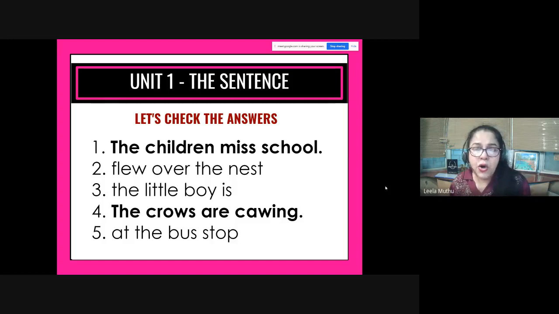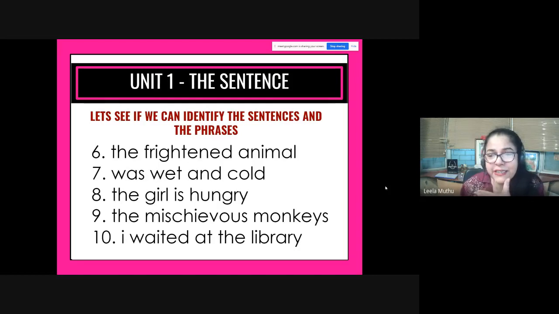The crows are cawing. Like I said, this is a complete sentence, and if you guessed it, you're perfectly right. The crows is the subject, are is the helping verb, cawing is the main verb. Full stop. Your sentence is complete. At the bus stop. It's just a phrase because there is no subject, there is no verb. Let's look at another group of sentences. The frightened animal. Was wet and cold. The girl is hungry. The mischievous monkeys and I waited at the library.